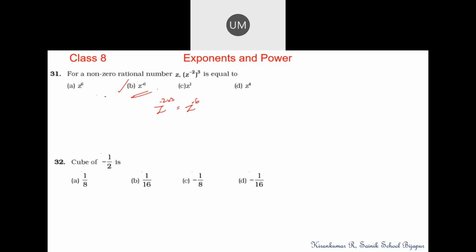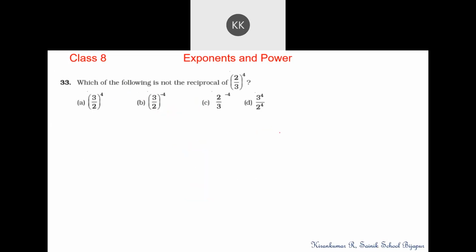What is the cube of minus 1 by 2? So minus 1 by 8. Option C. Why minus 1 by 8, not positive 1 by 8? Because minus is multiplied an odd number of times. Whenever the power is odd, we always get negative. When the power is even, we get positive.